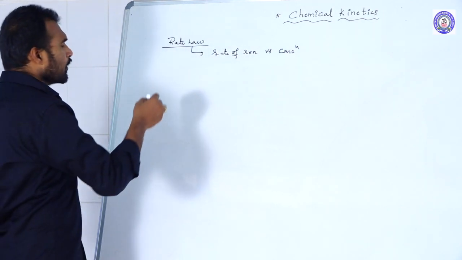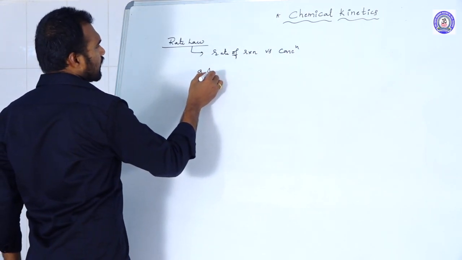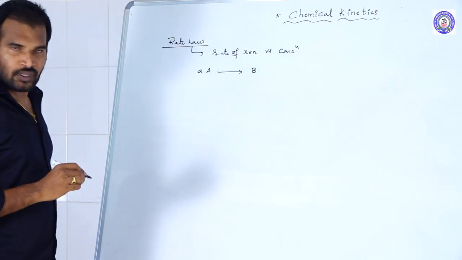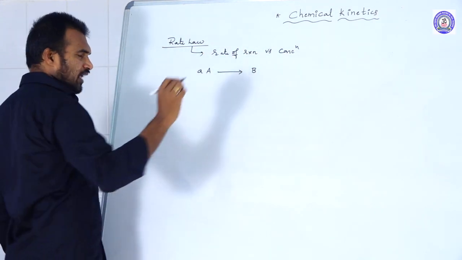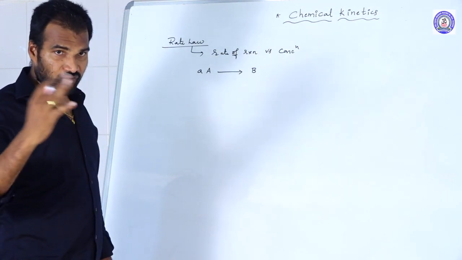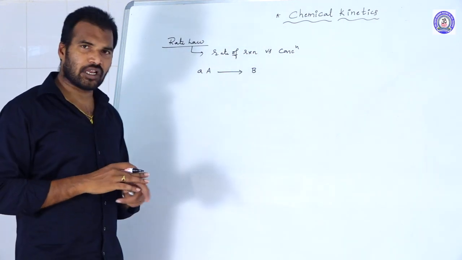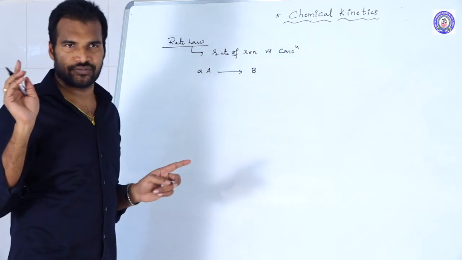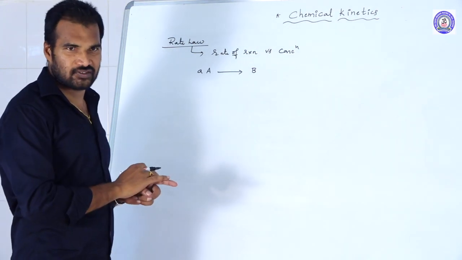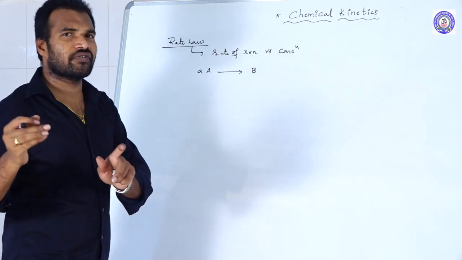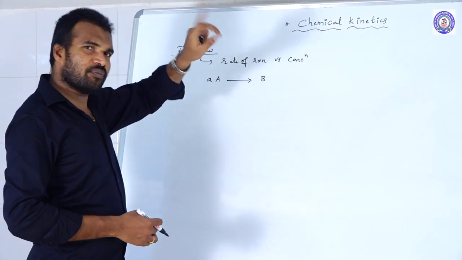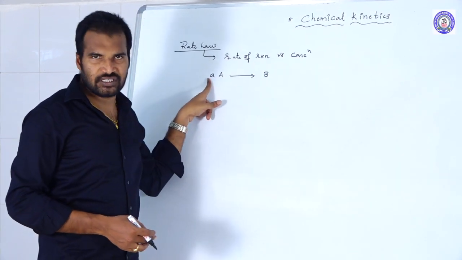As an example, take a reaction where A moles of A give B. As we know from chemical equilibrium, according to the law of mass action, the rate of any reaction is directly proportional to the product of active masses of reactants, or the product of concentrations of reactants to the power of their coefficients. That coefficient may or may not be equal to the coefficient given in the stoichiometry.